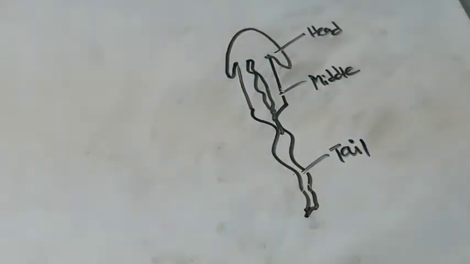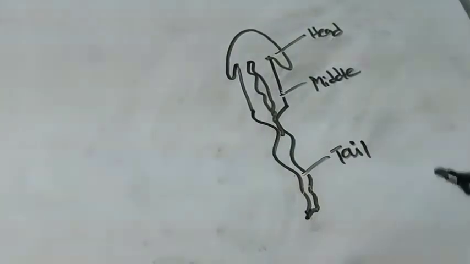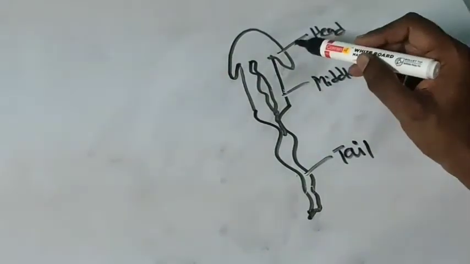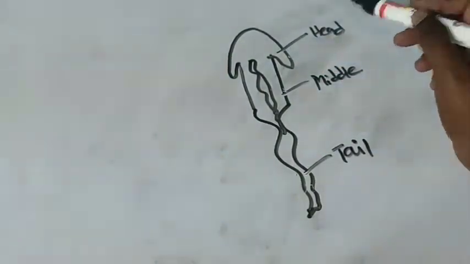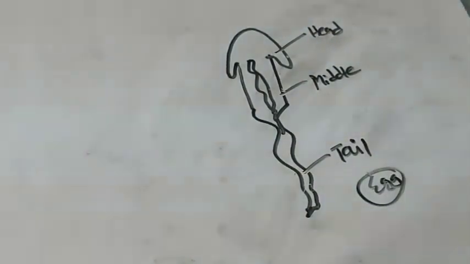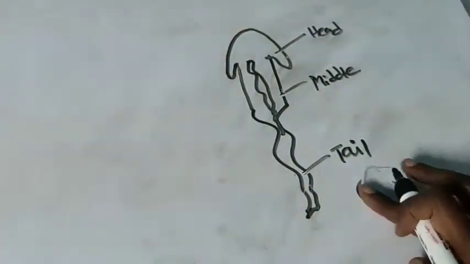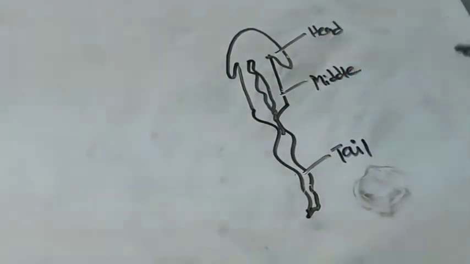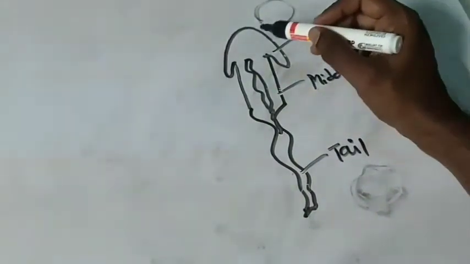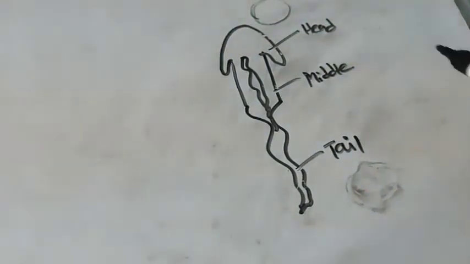Sperm is the male gamete. What is the use of the head part, that means its cap like structure? This sperm is motile, that means it will move from one place to another. It should fuse with the egg, that means the ovum. Ovum is produced in the female reproductive organ, and how it is produced we will see afterwards. The egg cannot move, but the sperm can move, so the sperm should be attached to the egg. It is attached by its head's cap like structure.